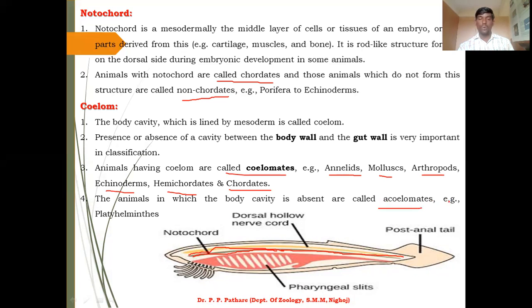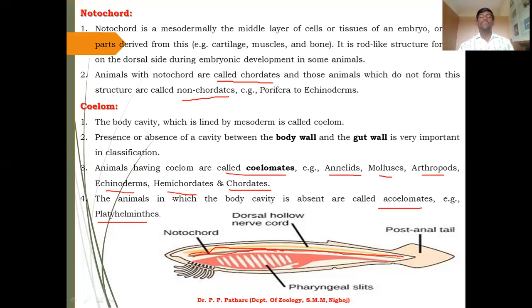This point I have already told you. For example, Platyhelminthes. This group of animals is called phylum Platyhelminthes. No cavity is present in the whole Platyhelminthes group. You can easily understand what the coelom and notochord are. The notochord is present in the central line of animals, and it gives strength and support to the animal's body.